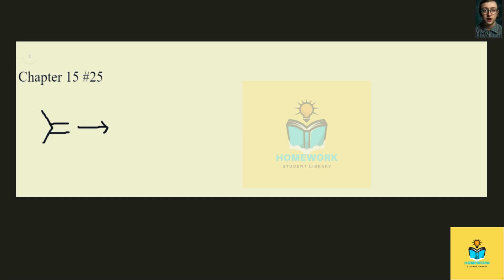Okay, and so we should remember that in addition of HBr under radical conditions, the bromine adds first to form the more stable radical, and then the hydrogen is added to the carbon radical. And so here we can form potentially two radicals. So, okay, our two possibilities are this. So the bromine can add first and add here.